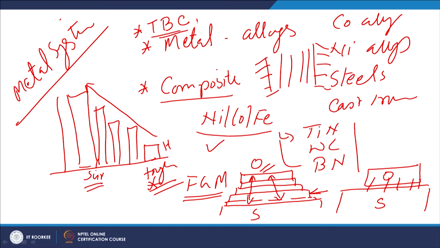There is one more category apart from functionally graded materials, that is the thermal barrier coated materials. Alumina and zirconia, or zirconia, is a very commonly used material for this purpose. What is the application of this? If you want the surface to be exposed to a high temperature, like say 600 degrees centigrade, but we do not want the temperature of the surface to rise above 550.